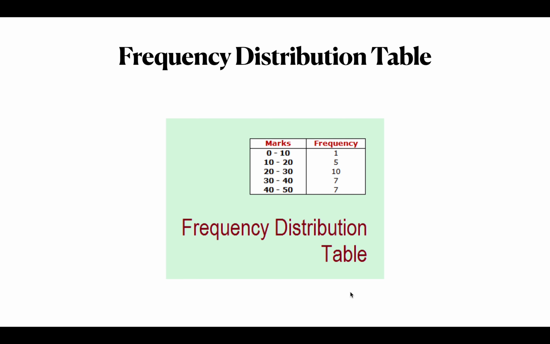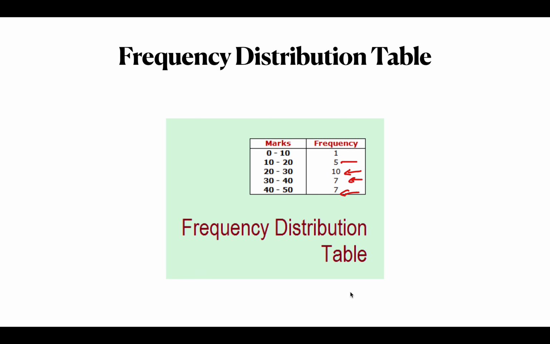Only one student scored between 0 to 10. There are five students who scored between 10 to 20. Then 10 students scored between 20 to 30, 7 between 30 to 40, and 7 between 40 to 50. So this is a frequency distribution table.